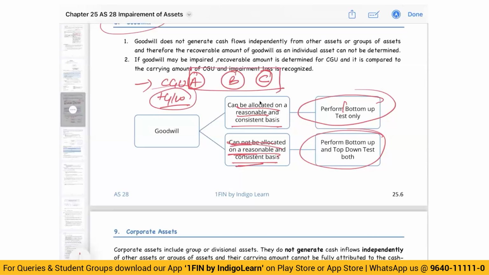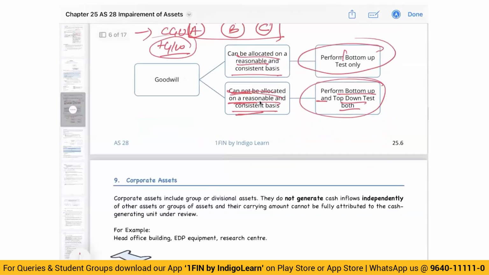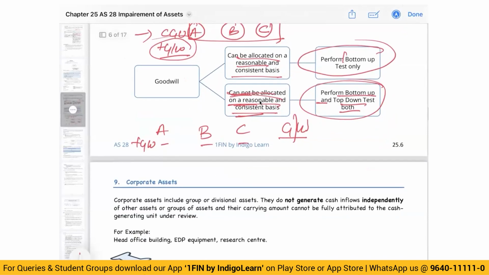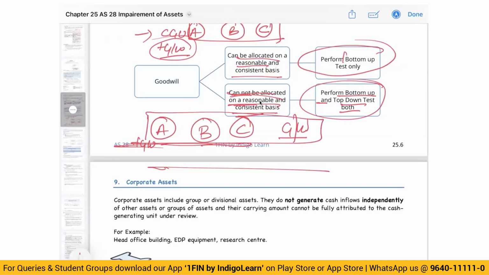Then, after performing this individual test, I will do something called the top-down test. That is, I will go one level higher. Meaning to say, if there are 3 entities and goodwill, and I can allocate goodwill, you add goodwill to each of those entities and do the impairment testing. If you cannot add goodwill, then ignore it. First test A, B, and C, the bottom level. Once that testing is done, take A, B, C, and goodwill together, go to the top level and then do the testing. Okay, that is called bottom-up and top-down testing.